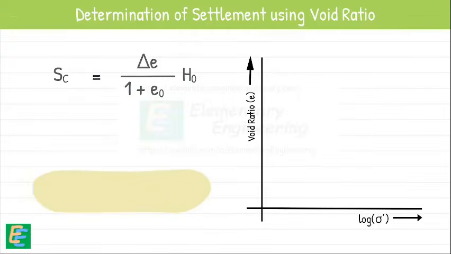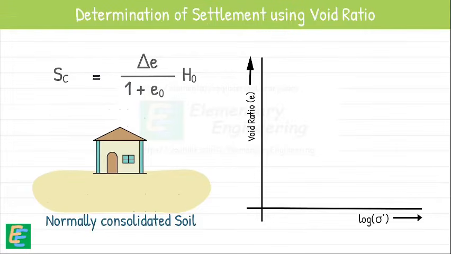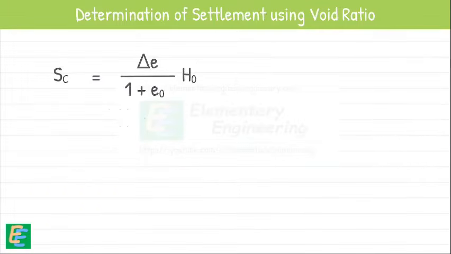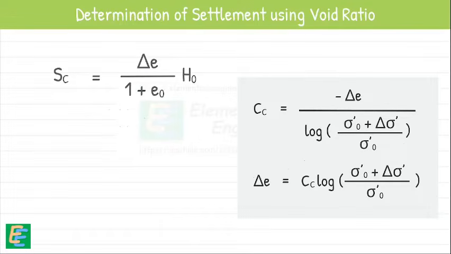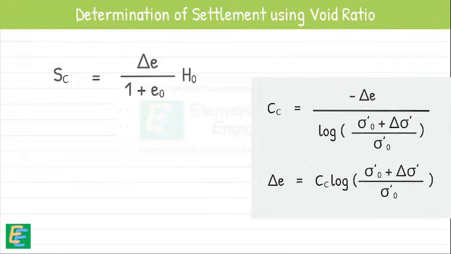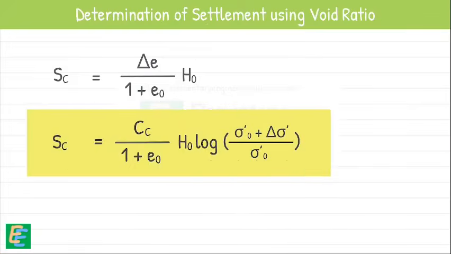For the soils that are experiencing the highest load in their history, known as normally consolidated soils, this curve is obtained as a straight line. The slope of this curve is defined as the compression index and is given as this. Rearranging for delta E and removing the minus sign for settlement, hence, settlement of the soil becomes this.